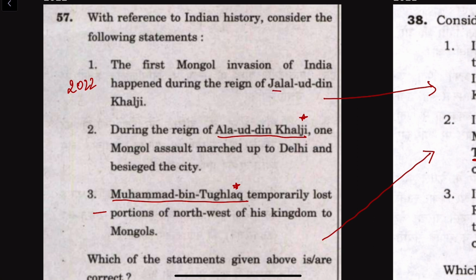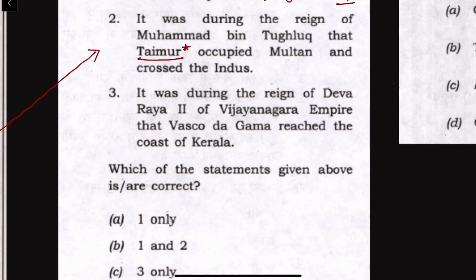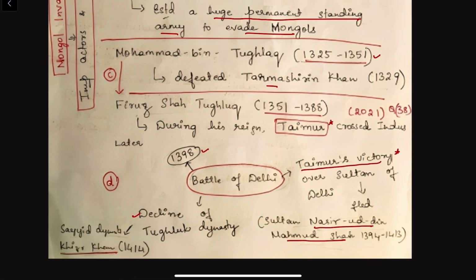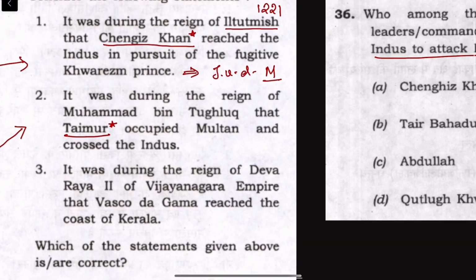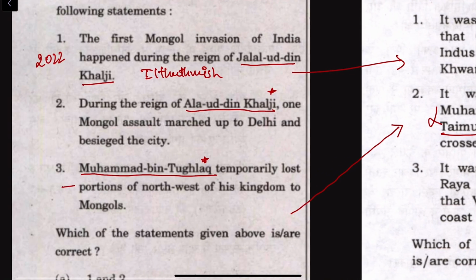Okay, so if we see the first statement, the first Mongol invasion of India happened during the reign of Jalaluddin Khalji. No, it was during the reign of Iltutmish. It was not during the reign of Jalaluddin Khalji. Then if we see the second statement, it was during the reign of Muhammad bin Tughlaq that Taimur occupied Multan and crossed the Indus. But we have seen that the timeline of Taimur is in the second half of the 14th century and the timeline of Muhammad bin Tughlaq is the first half of the 14th century. Taimur crossed the Indus during the reign of Firuz Shah Tughlaq. It was not during the reign of Muhammad bin Tughlaq. So this is a wrong statement.